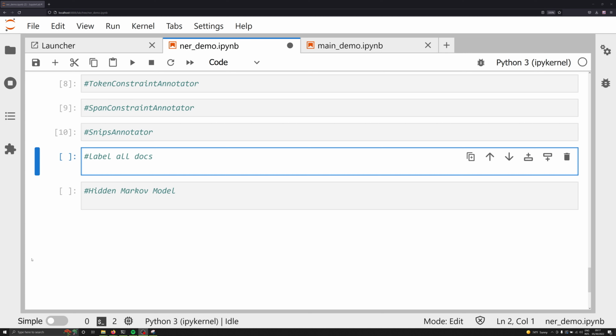So the very first thing that we have to do is get a new set of docs that have all of our 3 different annotation methods applied to them. Now there's a couple ways to do this with only one line of code. In this video, I'm going to be a little bit more verbose just so the code is more readable for students of all different backgrounds with Python. So let's create an object called new docs, and this is just going to be an empty list. And eventually this list is going to be the collection of our new documents that have all the different annotators applied to them.